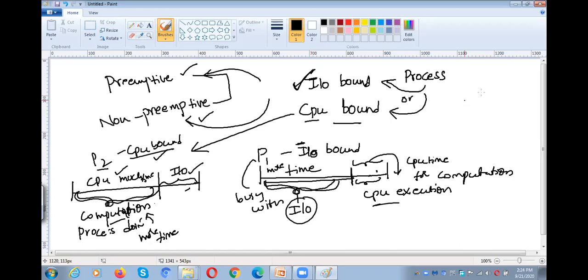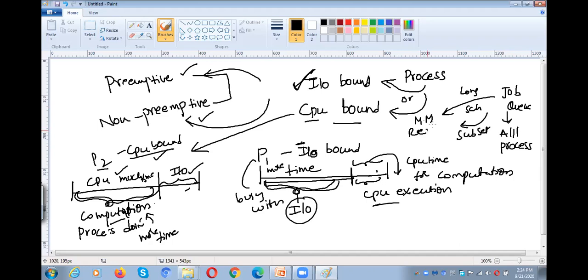So this is a job queue, right? What will the long-term scheduler do? All the processes are available in the job queue. From the job queue, a subset of jobs are kept into the main memory, that means in the ready queue. A subset of processes are kept in the ready queue.